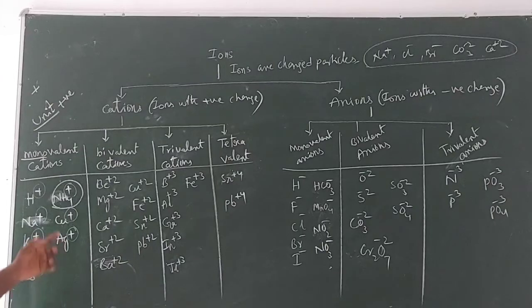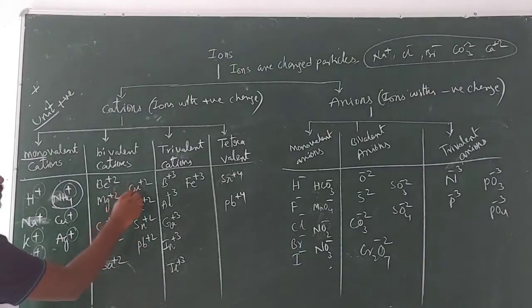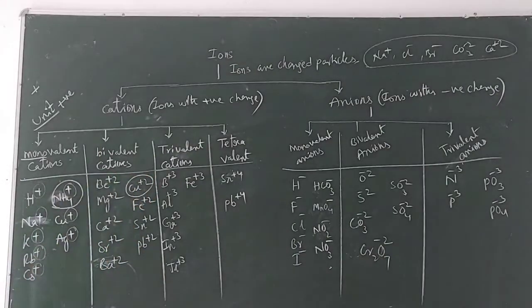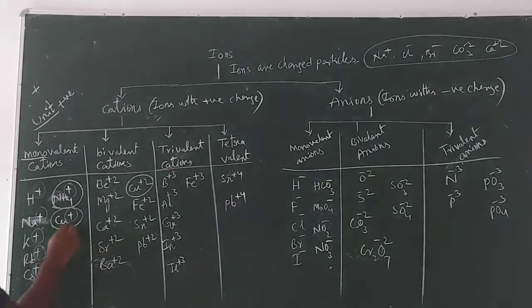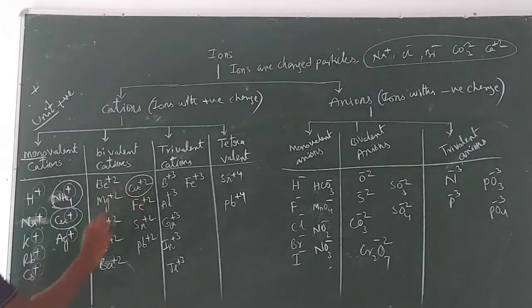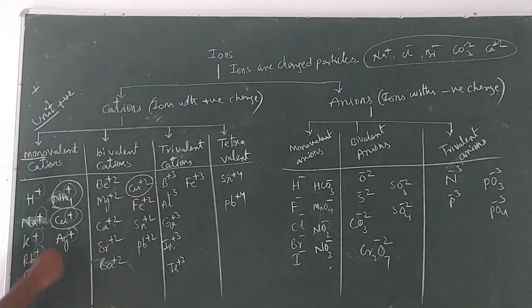Copper forms two types of cations, copper plus and copper plus 2. Here we have copper plus 2. When a single element forms two types of cations, the names depend upon the lower charge and higher charge. Here copper has the lower charge, so its name should end with us. So this is cuprous and this is cupric. Cuprous is a monovalent cation and cupric is a bivalent cation.